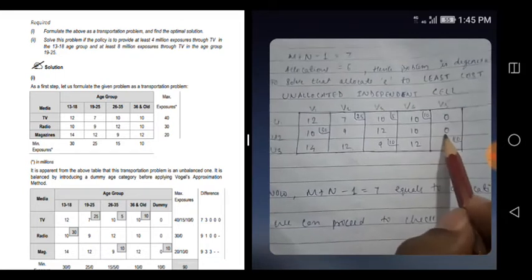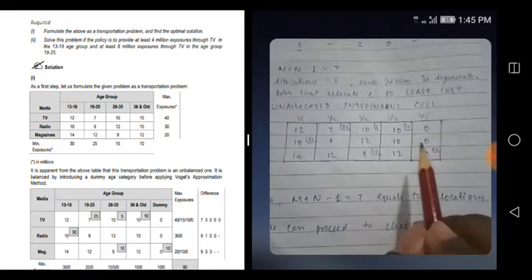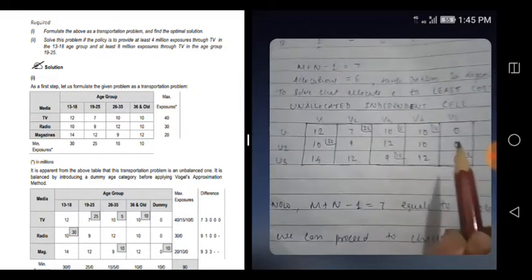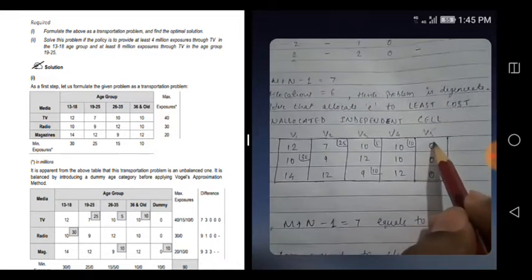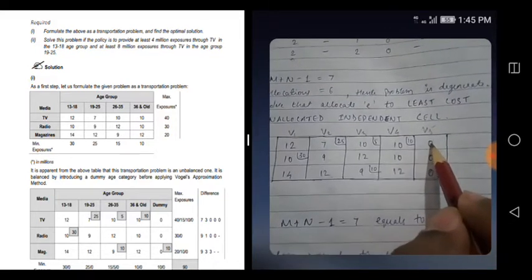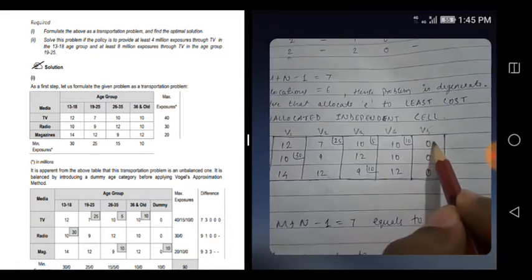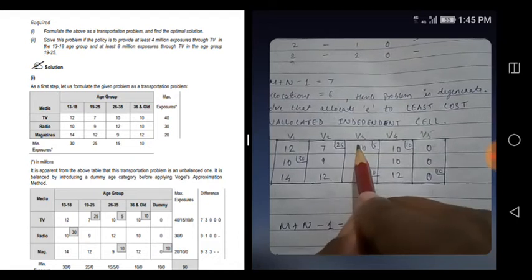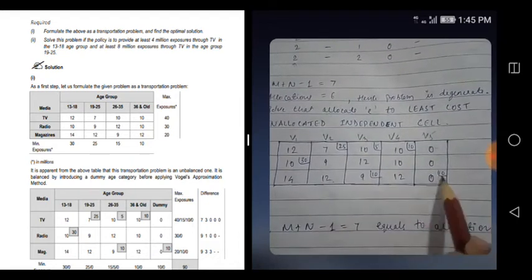Obviously 0 is the least cost, and we got unallocated also, but now we have to find the independent cell. Independent cell means the cell from which if you start you should not be able to come back.